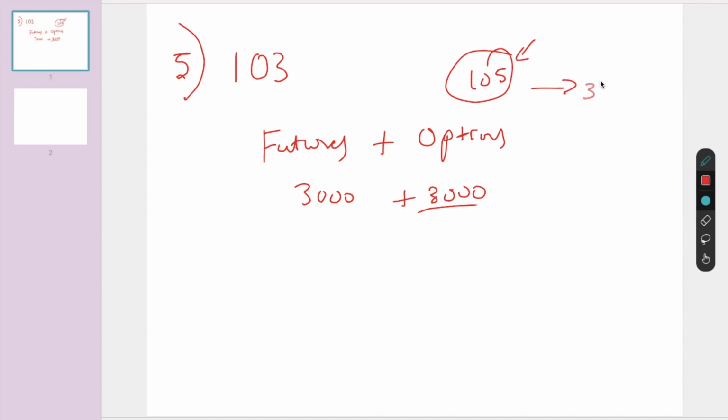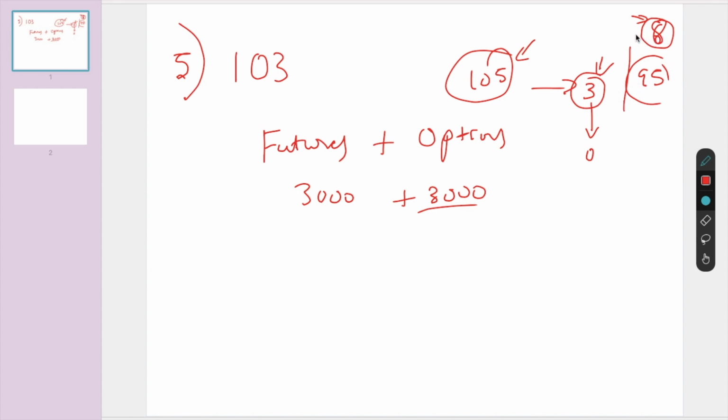See, if you sell an option at 3 rupees, if the market closes below 105, that 3 rupees will become 0, not 10 rupees or 20 rupees. Some people will get confused. Sir, if it closes at 103, only 2 rupees we should get. No sir, if it closes below 105, the entire money will become 0. And in the previous question, 97, some people will think we will get 6 or 7 or 8 rupees profit. How come 7 rupees profit, sir? You are receiving a premium of 3 rupees. The maximum profit you can get is only 3 rupees.